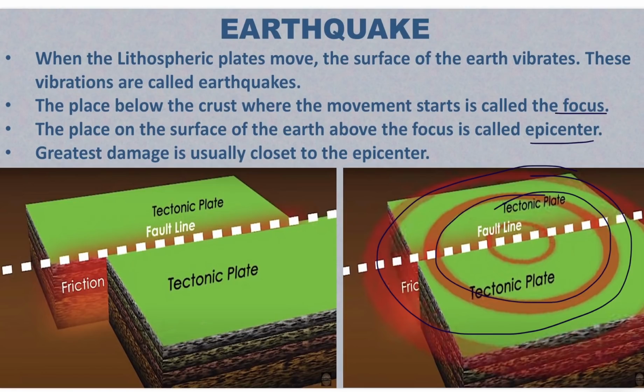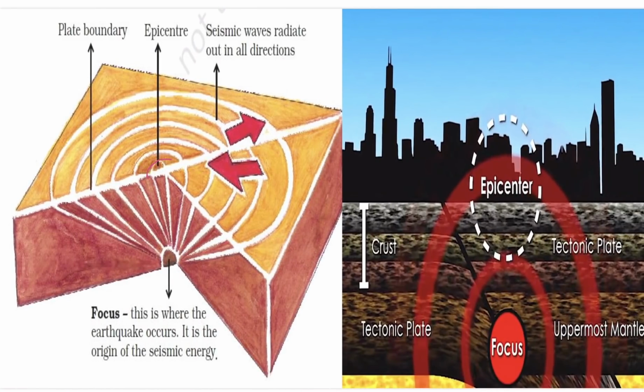Now let's see these terms with the diagram. Focus. This is the point from where the earthquake occurs, and it is the origin of the seismic energy. See in both the diagrams, focus is inside the earth's surface. Clear?